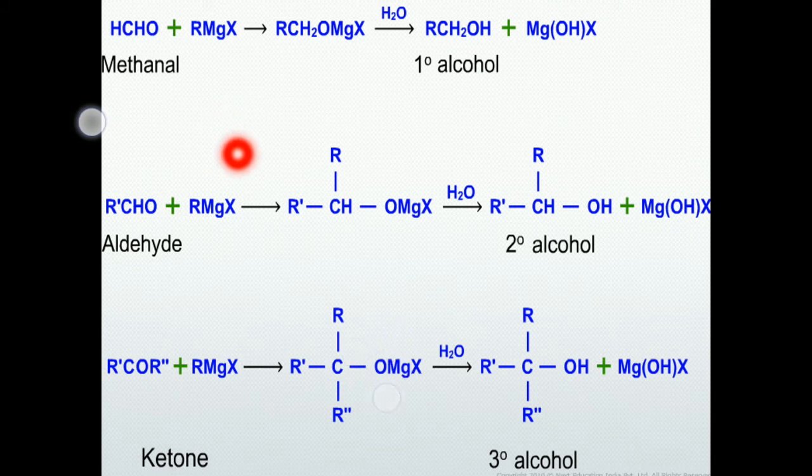By splitting the OMgX bond, we add hydrogen of the water molecule to oxygen to produce tertiary alcohol. So different aldehydes and ketones produce different alcohols when they react with Grignard reagents.